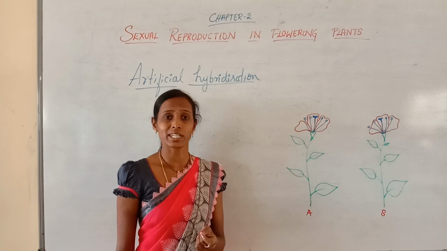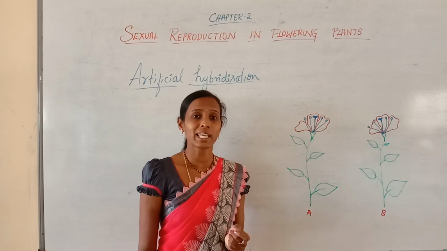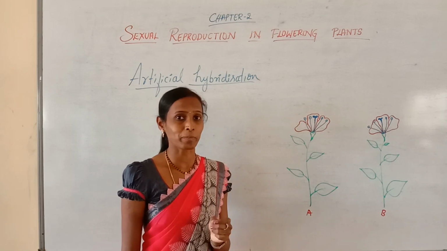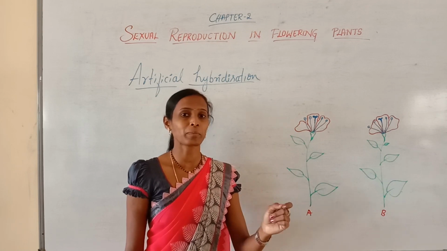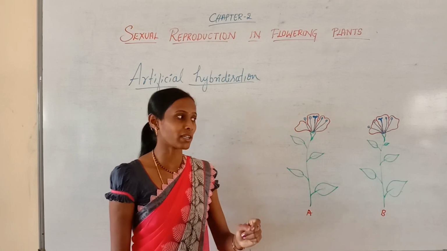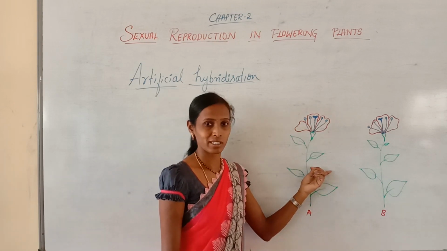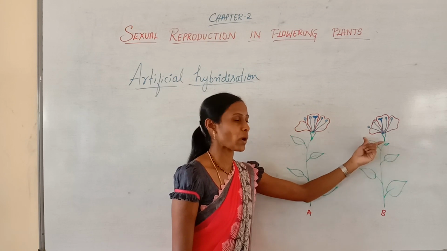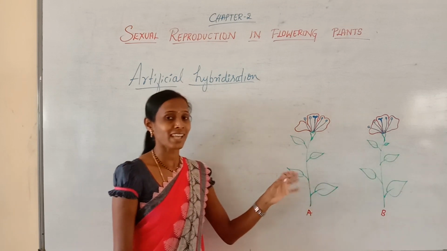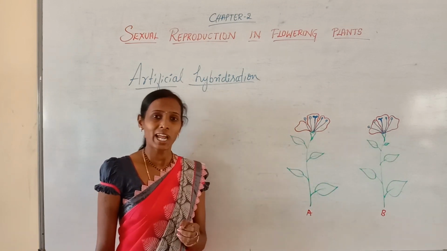You will study that in the genetics chapter, where Mendel takes contrasting characters in a pea plant: one pea plant producing white colored flowers and the other producing violet colored flowers. The same example I am considering here. So this is how they are genetically different.